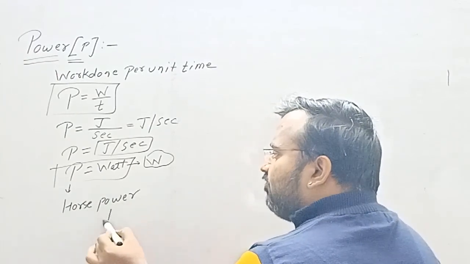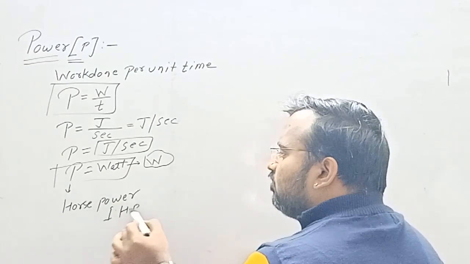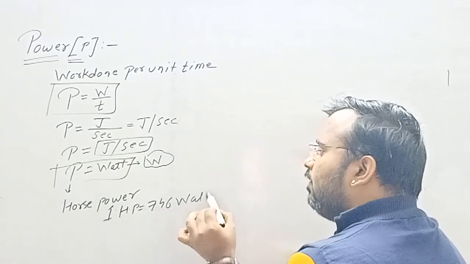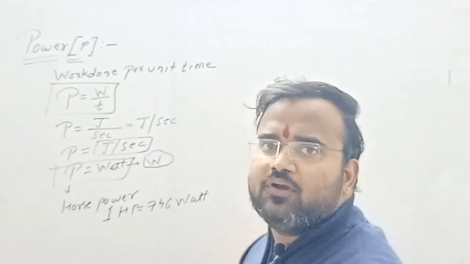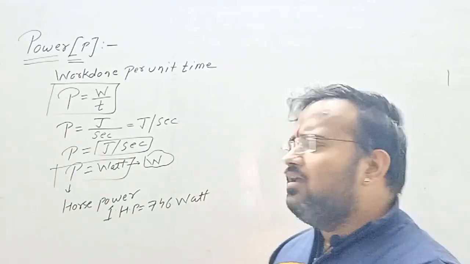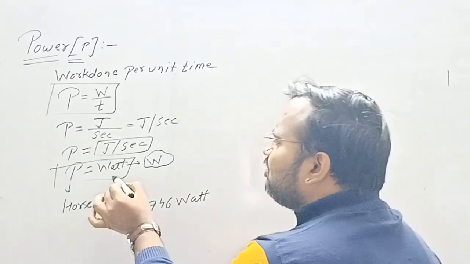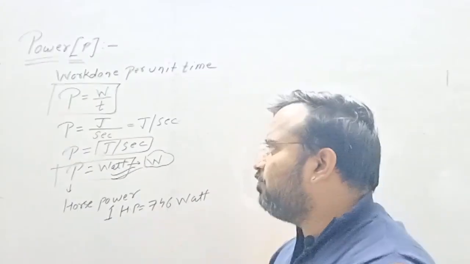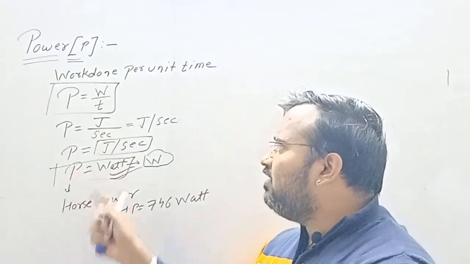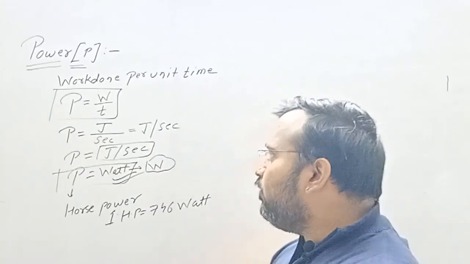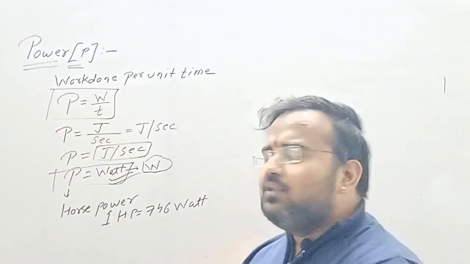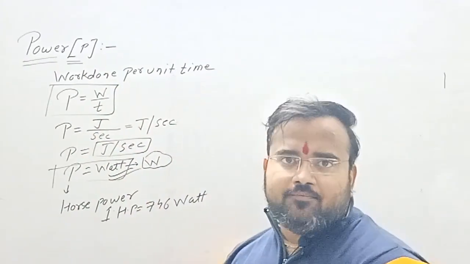So if I write 1 horsepower, it would be equal to 746 watt. 1 horsepower is equal to 746 watt. But in this chapter we have to see just only up to watt, not horsepower. So the unit of power is watt. Now we are going to solve the numericals based on power, that is work done upon time.